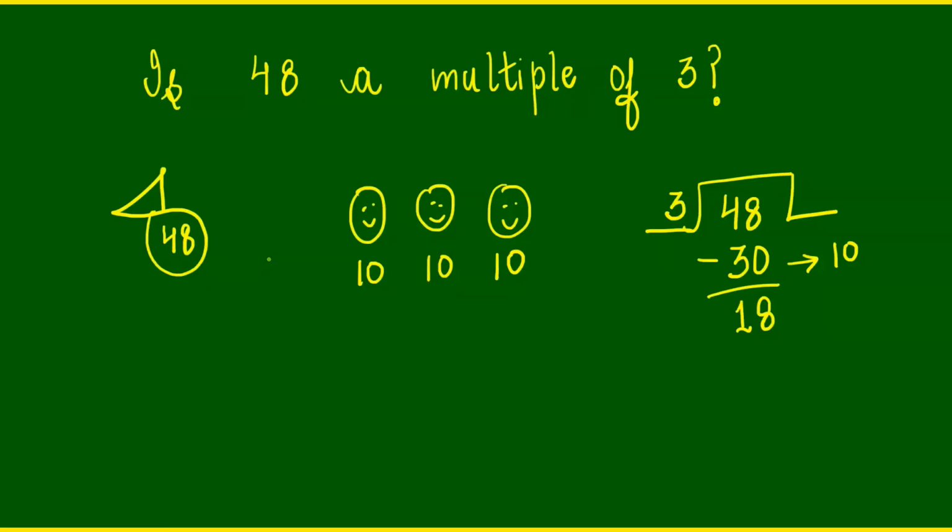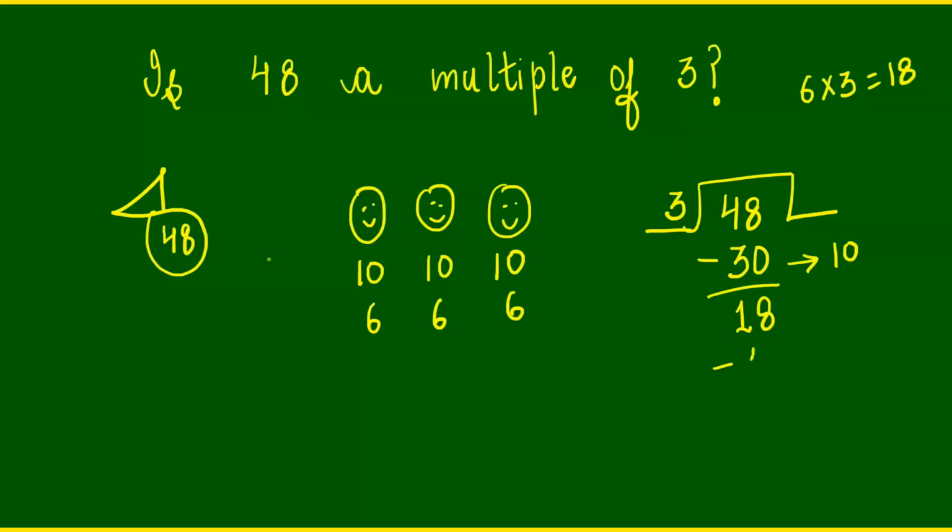Now, how many can we distribute out of 18? Some children are saying that we can distribute all of them because 6 times 3 is 18. So, they are telling me that we can give 6 more to each of them.